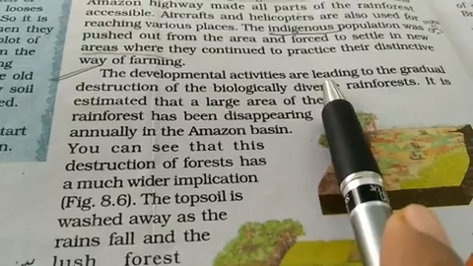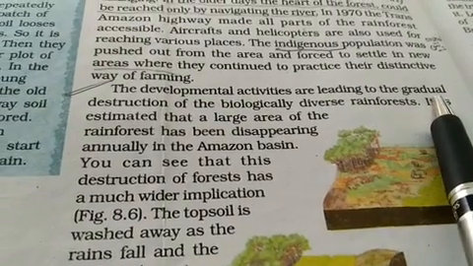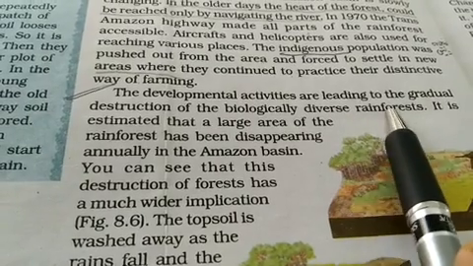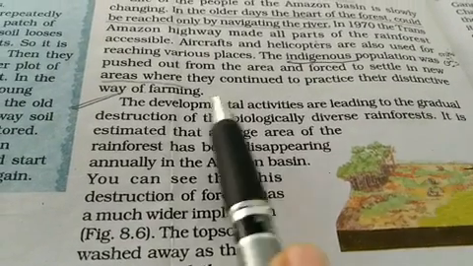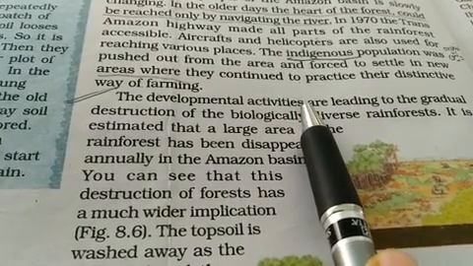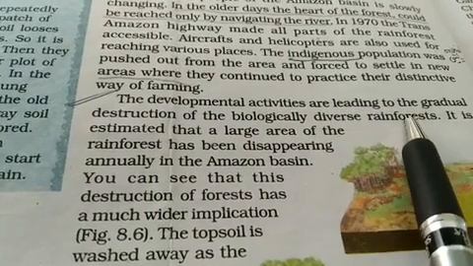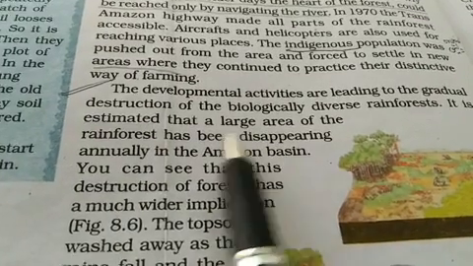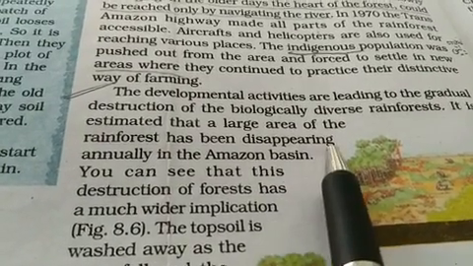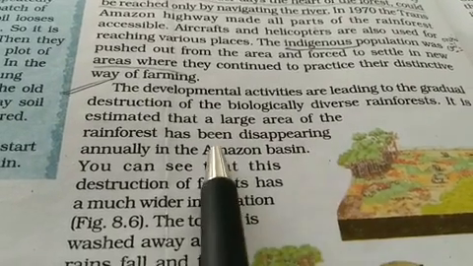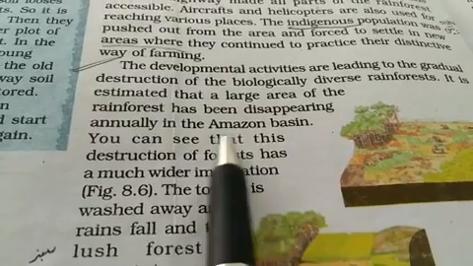The development activities are leading to the gradual destruction of the biologically diverse rainforest, and due to different types of development activities, rainforests are being destroyed. It is estimated that a large area of the rainforest has disappeared. Due to cutting, a large area has disappeared annually in the Amazon basin.